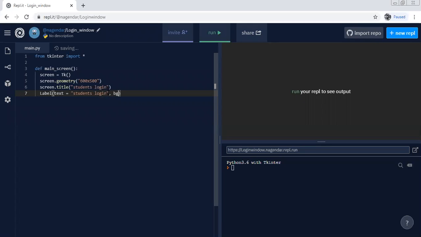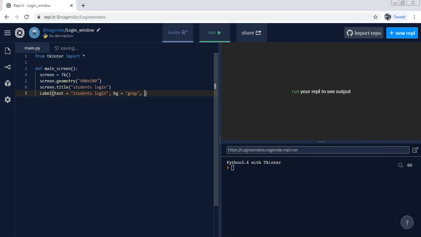And what else can we do? Background color, BG, is equal to some color. What color do we use here? Gray color. Because now we label the window here. We label the complete window, which is showing the title, which is students login, and the background color is gray.